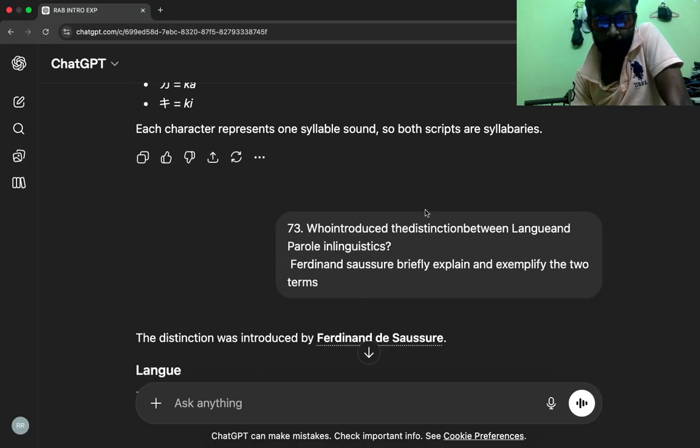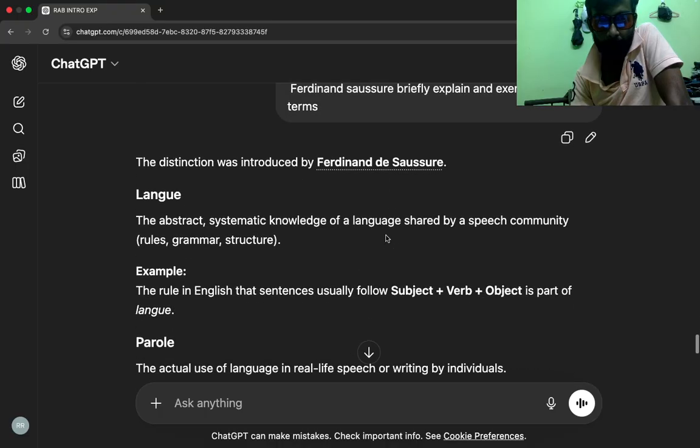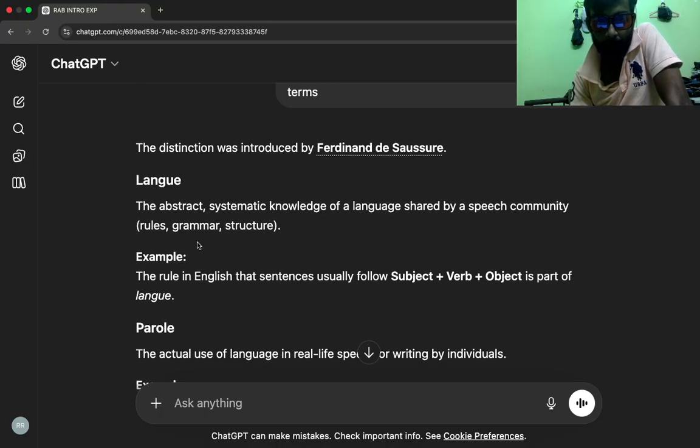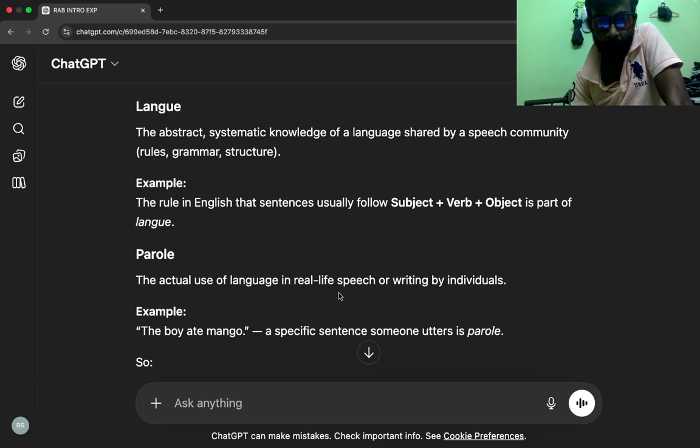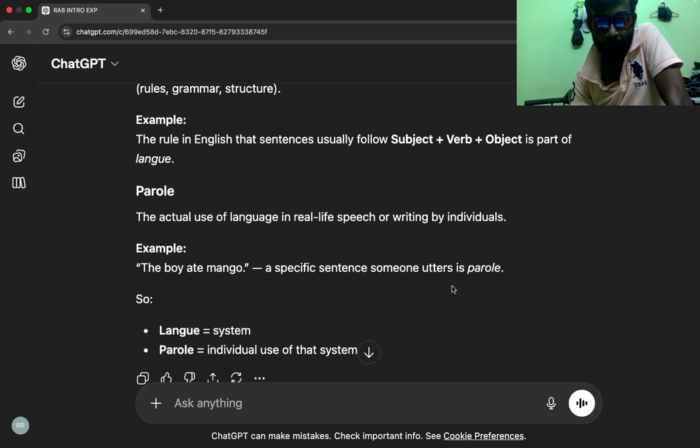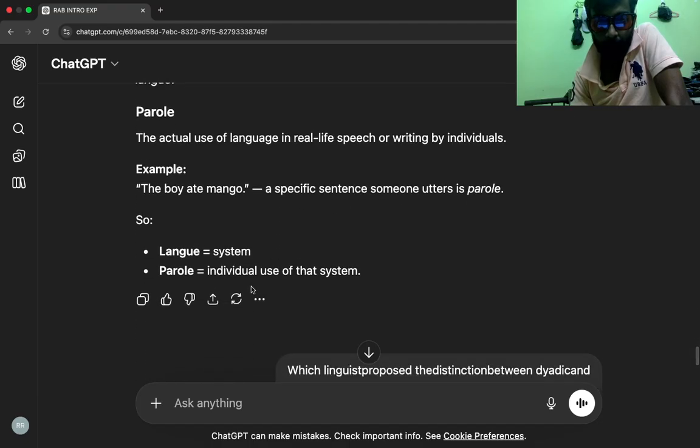The distinction was introduced by Ferdinand de Saussure. Langue, the abstract, systematic knowledge of a language shared by a speech community. Rules, grammar, structure. Example, the rule in English that sentences usually follow subject plus verb plus object is part of langue. Parole, the actual use of language in real-life speech or writing by individuals. Example, the boy ate a mango. A specific sentence someone utters is parole. So, langue equals system, parole equals individual use of that system.